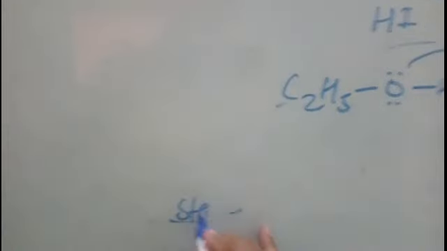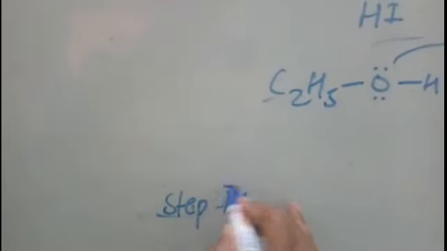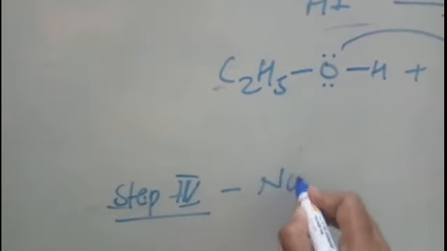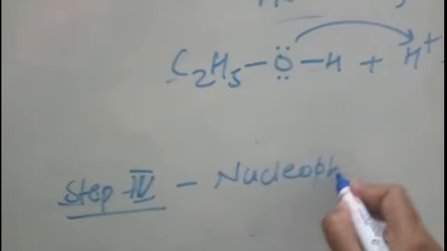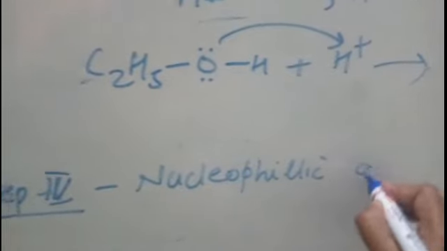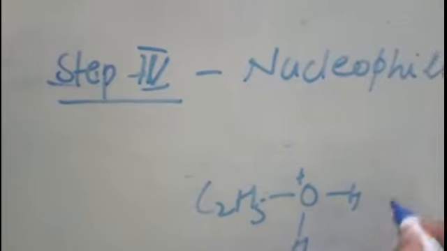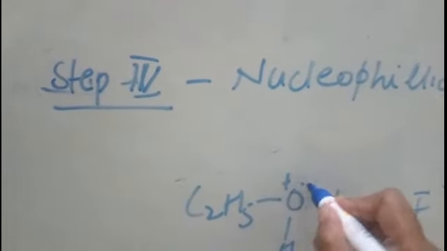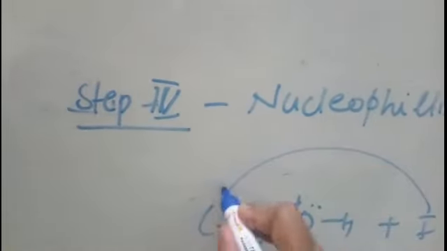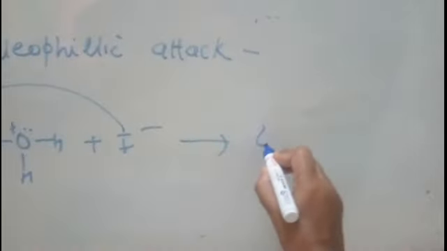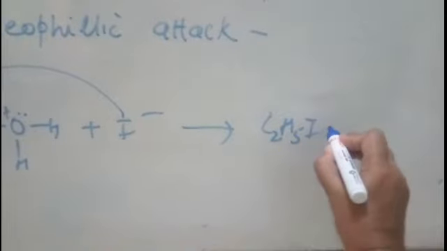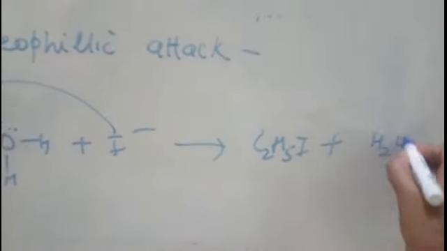Again in step 4, nucleophilic attack will take place. On this protonated alcohol, I minus will attack on this carbon, so water will be liberated and iodoalkane will be formed.